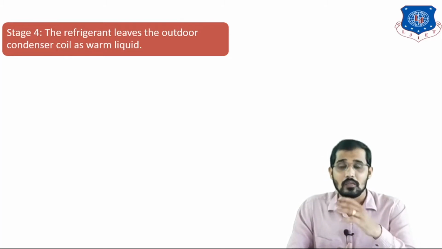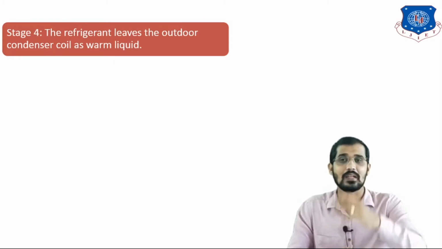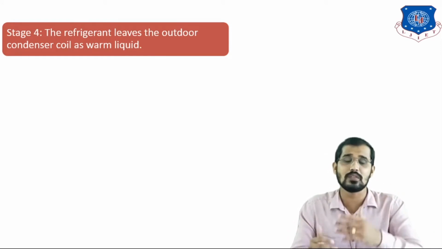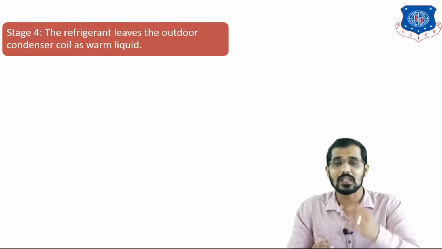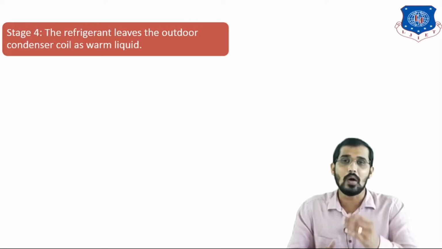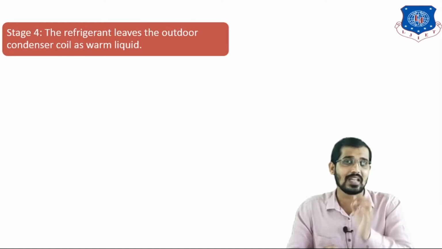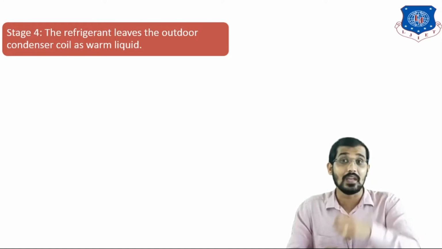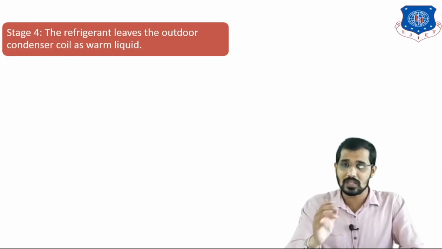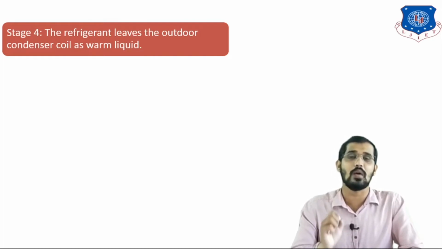After that, when the refrigerant leaves the evaporator, it leaves in the form of a gas. Then that gas is transferred to the compressor, where it is compressed to a higher pressure, meaning we increase the temperature, and when that gas leaves the compressor, it leaves as a hot gas. Now the hot gas is transferred to the condenser, the last stage of this pump, where we extract heat from the gas to the lower temperature surroundings. So you can see here, this is the 4th stage. The refrigerant leaves the outdoor condenser coil as a warm liquid.